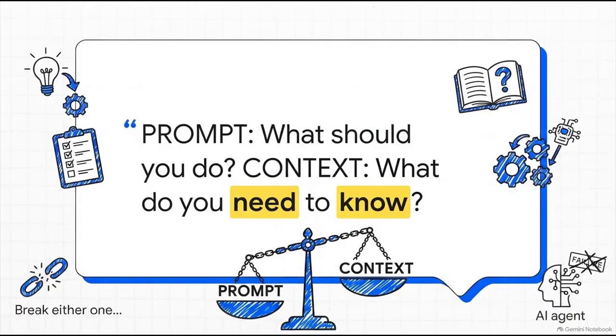So if you remember just one simple distinction today, make it this one. Prompting is the what, as in what should you do. Context is the know-how, what do you need to know to actually do it. Break either one of those halves, and your AI agent is going to fail for sure.